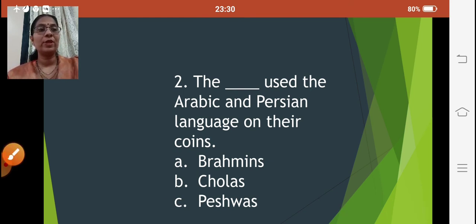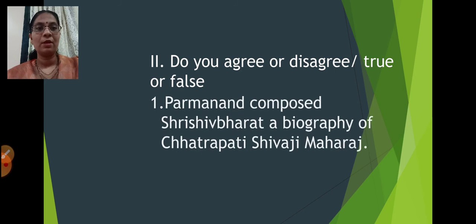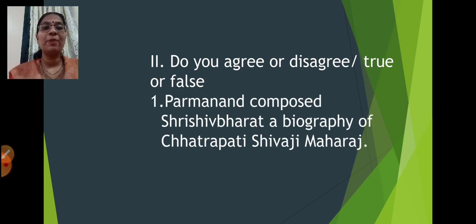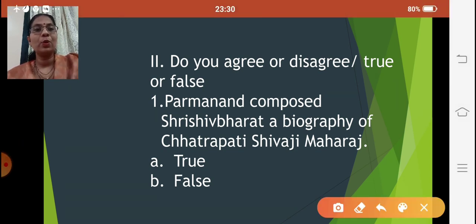Then the next question. Do you agree or disagree, or whether it is true or false? It can be asked either way. Parmanand composed Shri Shiv Bharat, a biography of Chhatrapati Shivaji Maharaj. Whether it is true or false? Again, in the exam, true or false will be given. You just have to click on true or false, one option only. My answer is going to be true. So I have clicked on my answer, true. So the second question is either do you agree or disagree, or true or false.